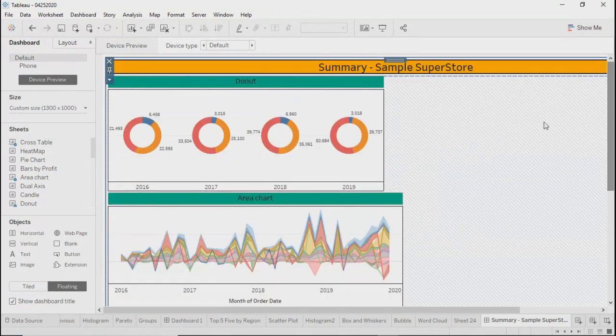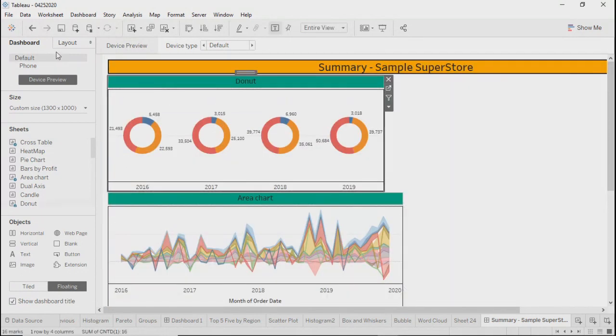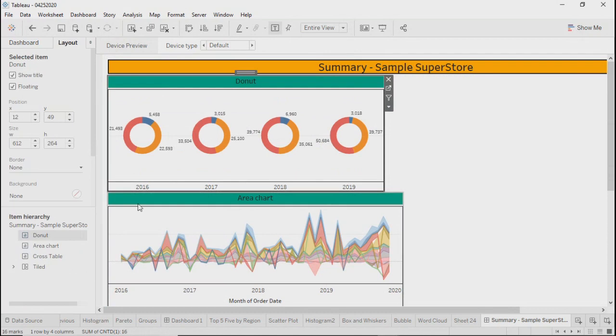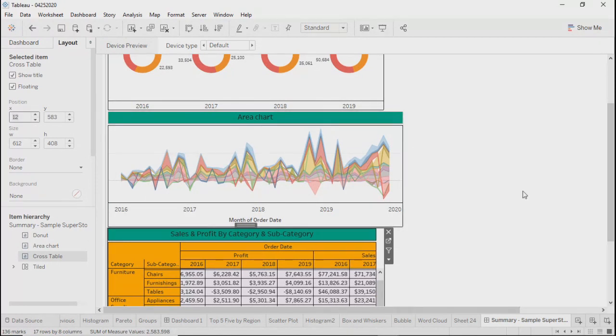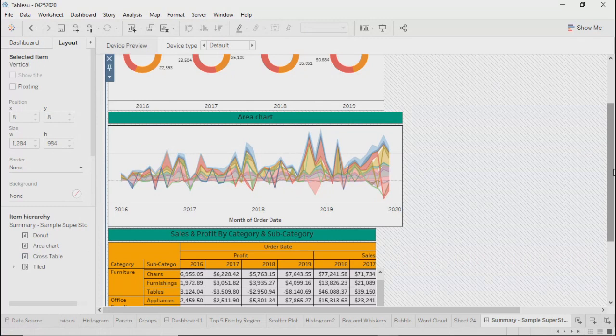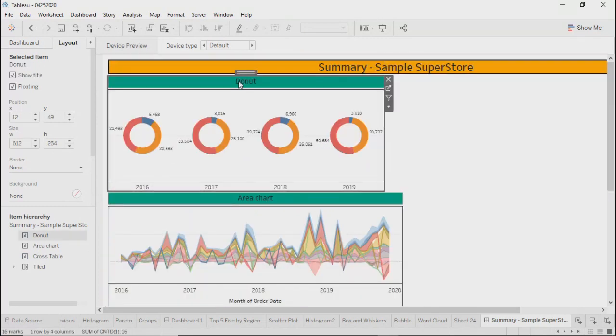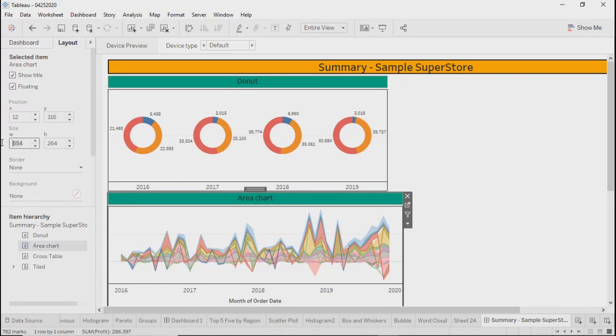We can align the x-axis for this. This starts from 12 and the last object starts from 8. I'll make it 12 so that everything on the left side is aligned. And for width also, for the donut I have 612. Let's make it 620. We'll keep the same 620 for everything.